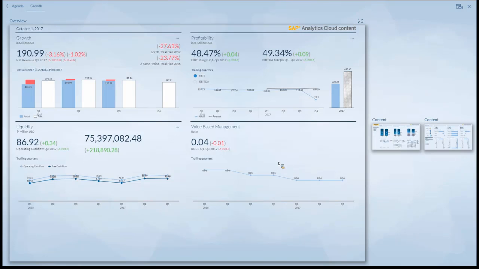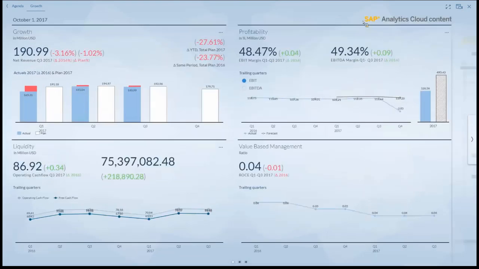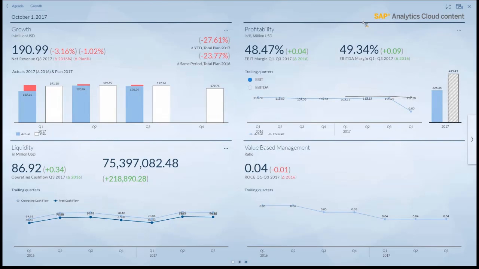The value-based management is also on the first page, but currently there's no detailed information available. That might come at a later point in time. So you see we have our screens, but let me enlarge it. It's easier for you to see the figures better on the screens.